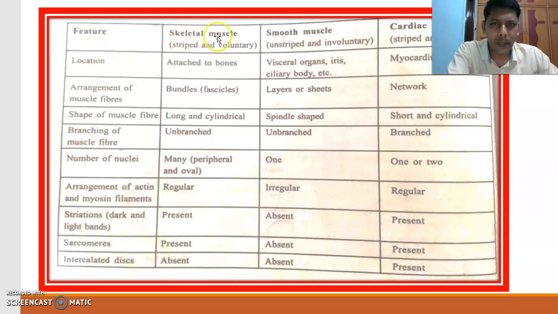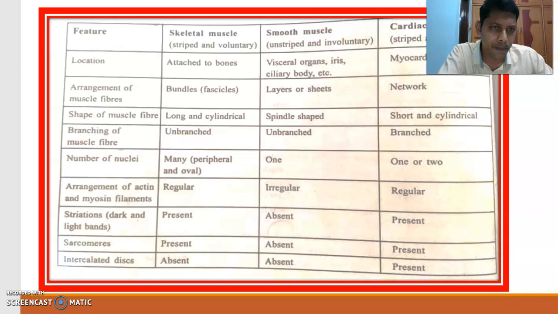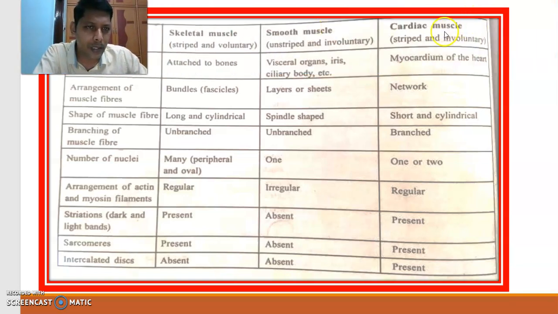Skeletal muscle is also called striped muscle, and it is voluntary muscle. Smooth muscle is unstriped muscle, involuntary muscle, and cardiac muscle is a striped and involuntary muscle. Cardiac muscle is striped and involuntary. What about smooth muscle? You can see the common between these two is involuntary. You can see the common between these two is striped.